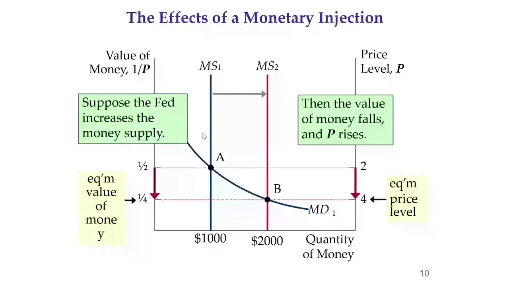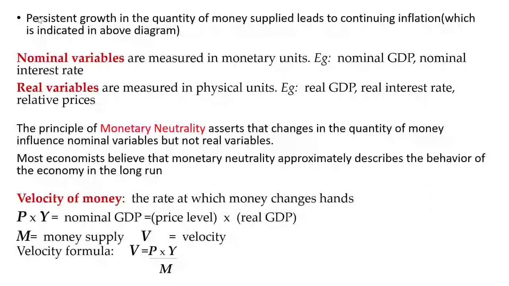Suppose the Fed increases the money supply, then this curve shifts to the right, and so we can see the equilibrium price level is increased. So when the money supply increases, the value of money falls and the price level rises. So persistent growth in the quantity of money supplied leads to continuing inflation, which is indicated in the above diagram.